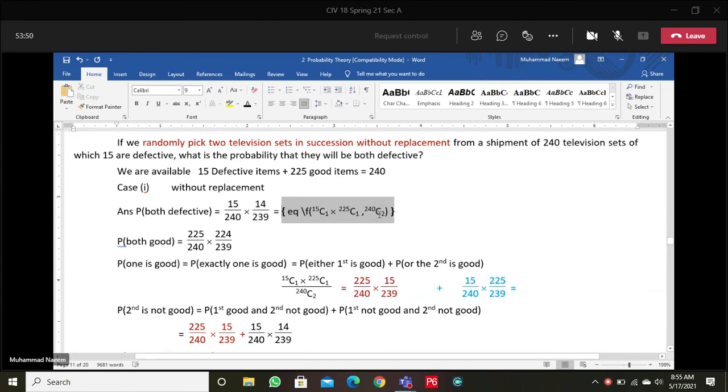What is the situation here? We are finding the probability that both are defective. So this will be the answer.